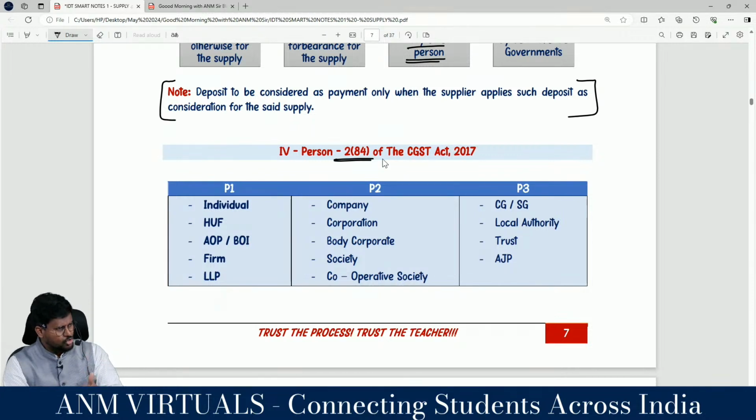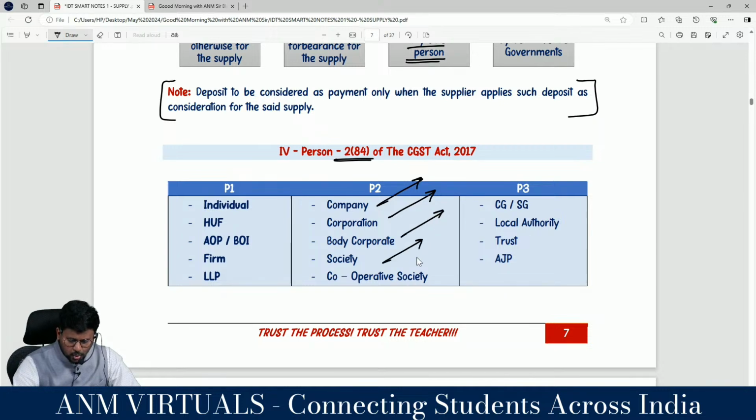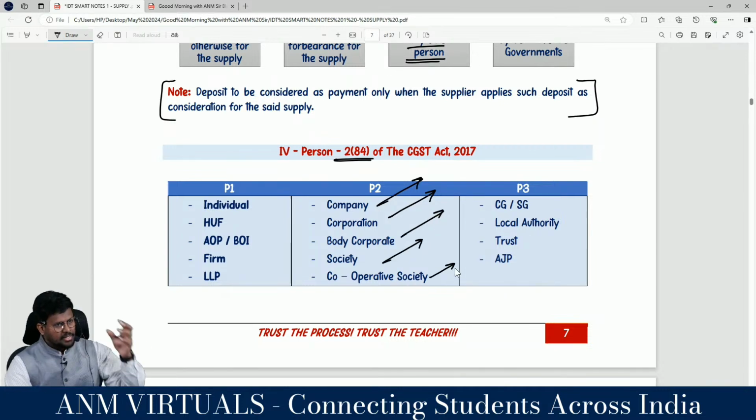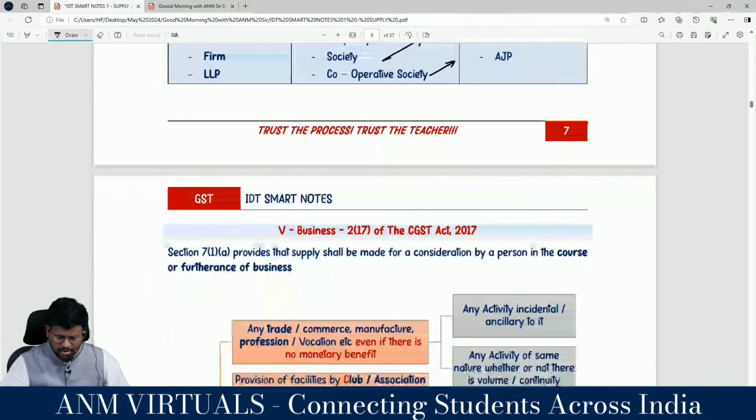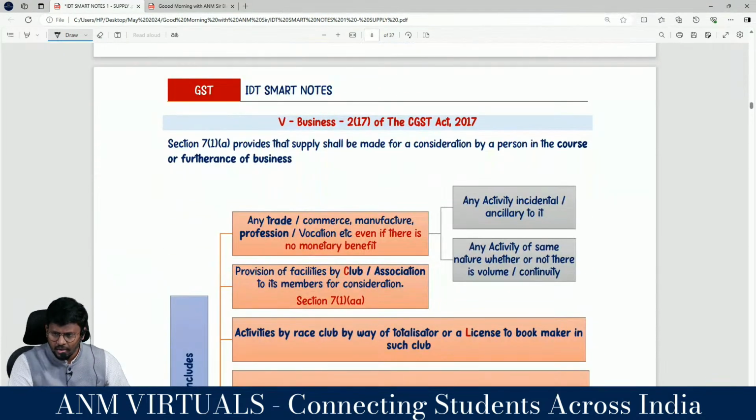Shall we move into Section 2 clause 84 of the CGST Act? We are having the definition of person. Part 1: individual, HUF, AOP or BOI, or LLP. Part 2: company, corporation, body corporate, society, cooperative society, central government, state government, local authority, trust or AJP. This is the definition of person.